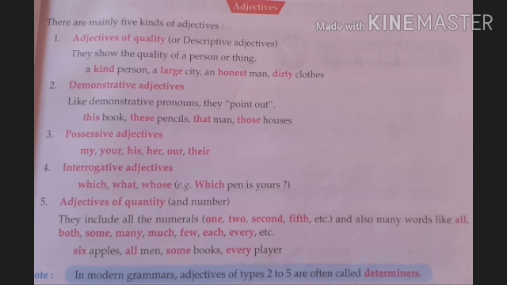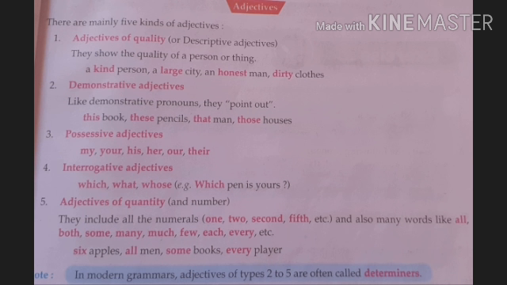Demonstrative adjectives. We have read demonstrative pronouns, and we are reading demonstrative adjectives, so we can understand it properly. This book, these pencils, that man, those houses. In these examples, you are getting that after these words, nouns are coming: book, pencils, man, houses. All these words are nouns. So it means that after adjectives, nouns will come.